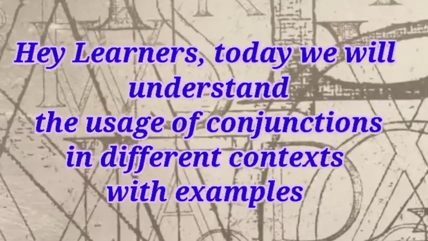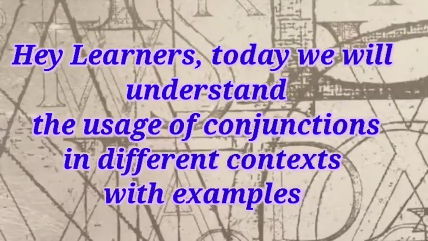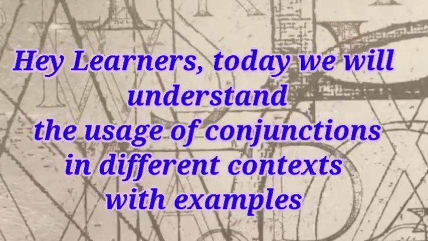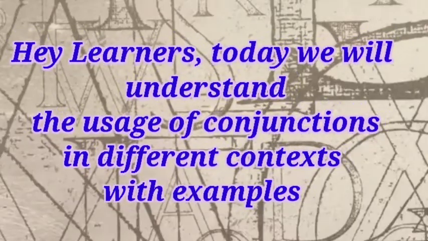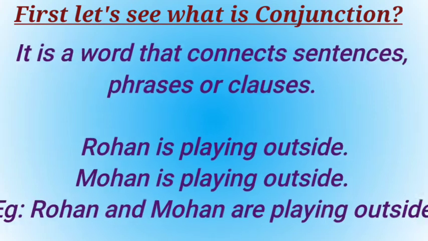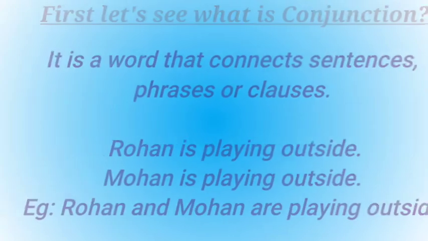I'm Anisha. Today we will understand the usage of conjunctions, which are also sometimes called linking words, in different contexts with examples. First, let's see what a conjunction is. It is a word that connects sentences, phrases, or clauses. "Rohan is playing outside" and "Mohan is playing outside" are two sentences which can be joined by using "and." So, "and" here is the conjunction.